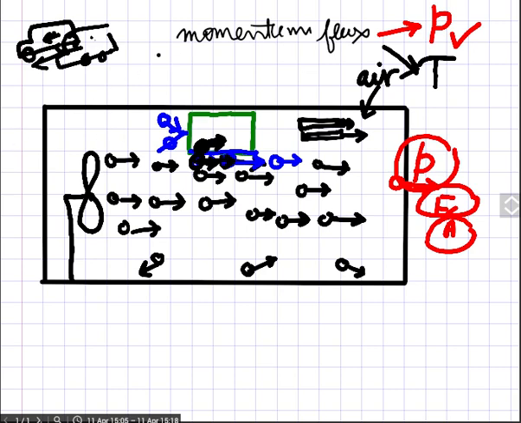A molecule is here, it has this much velocity, another molecule is just touching it, so there is a velocity difference. Definitely this molecule would like to take the other molecule with it, or it will give it certain momentum. That is called the tau kind of momentum flux, or momentum transfer rate.